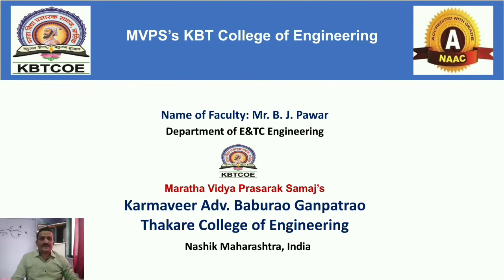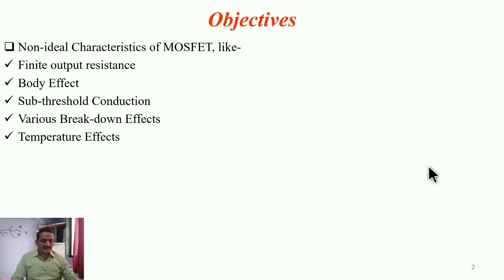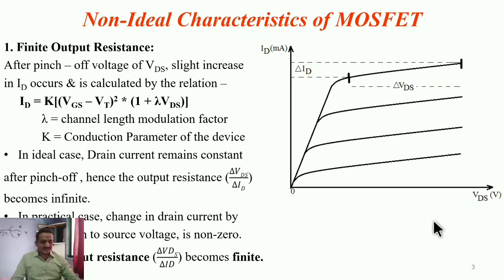Dear students, now we will see the next topic of this first unit, that is MOSFET, and the objectives are non-ideal characteristics of MOSFETs like finite output impedance or resistance, body effect, subthreshold conduction, then various breakdown effects in MOSFET and the temperature effect. So according to these objectives, we will see the first non-ideal characteristic, and that is finite output impedance or resistance of MOSFET.